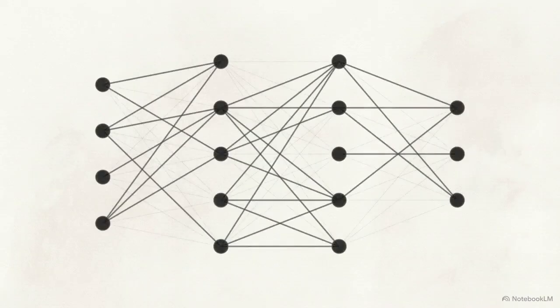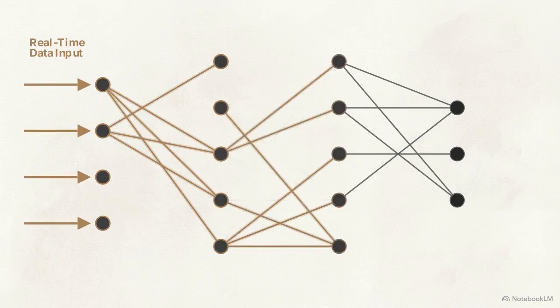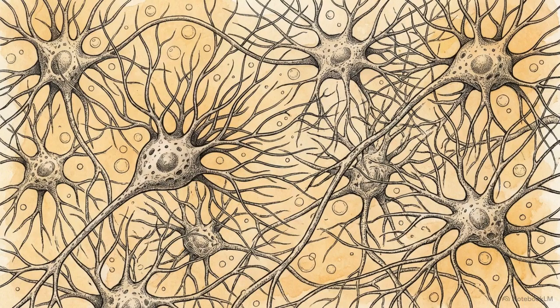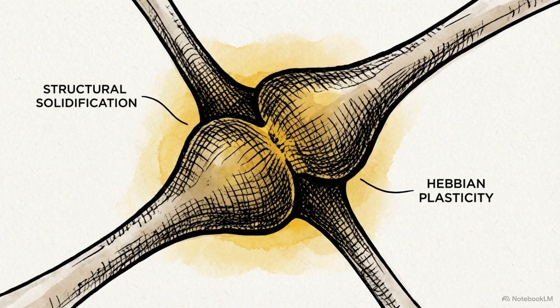If you feed an AI real-time data without freezing the system, it suffers from catastrophic forgetting. New data pathways overwrite established connections, erasing previously learned information. Biological systems do not possess a mechanism to freeze their networks, nor do they calculate global gradients backward through the brain. Human learning relies on localized rules, primarily Hebbian plasticity.